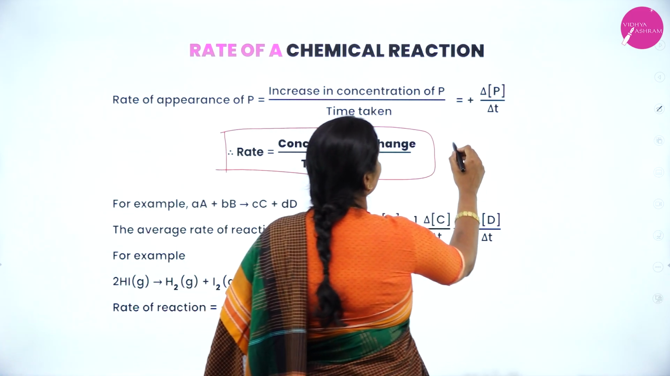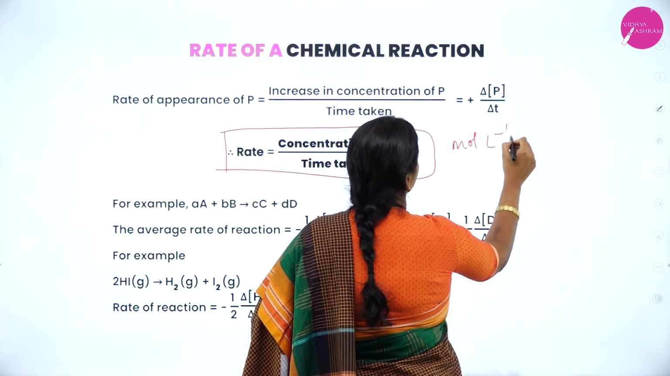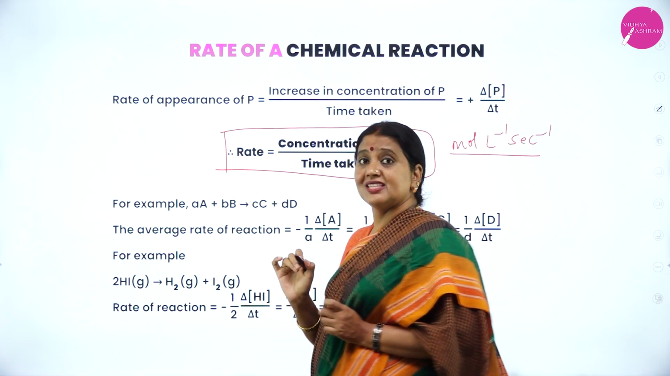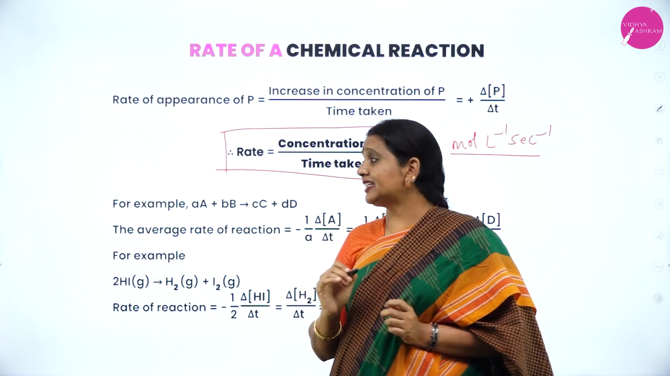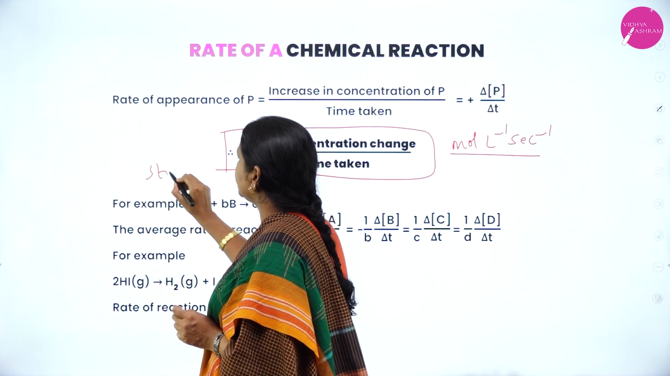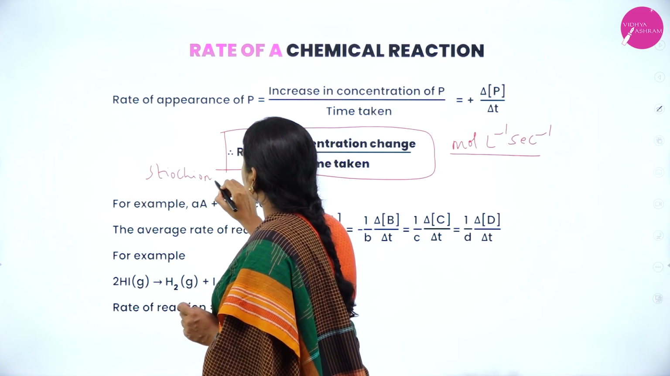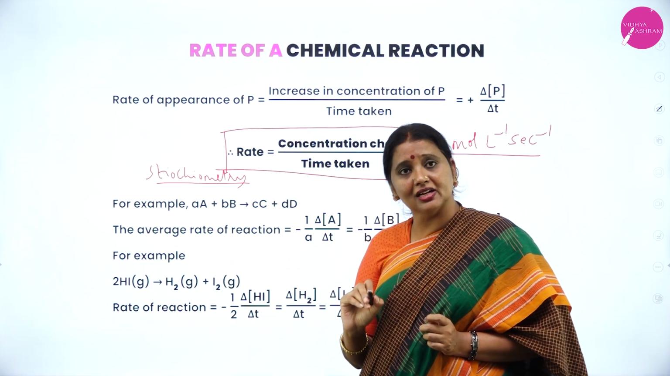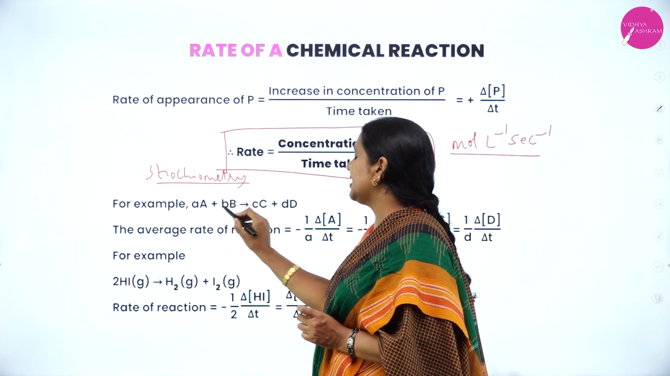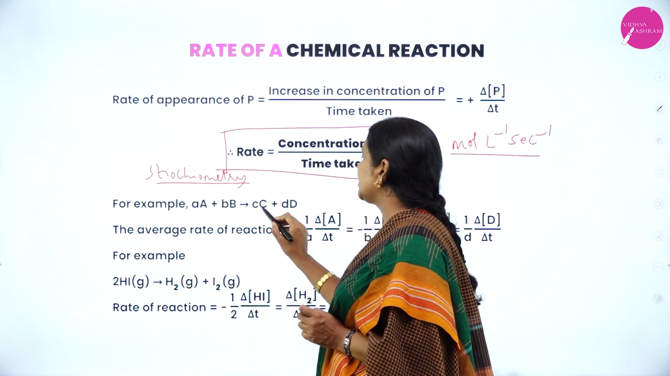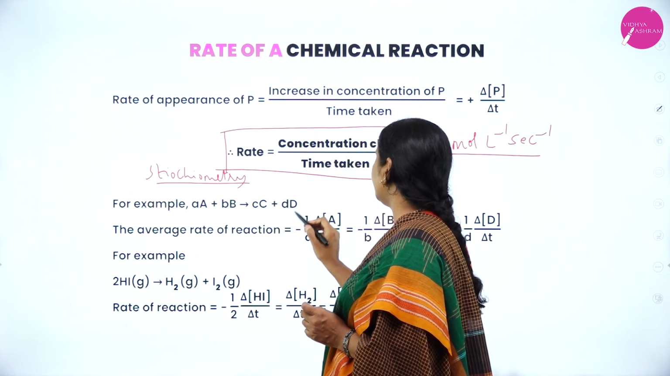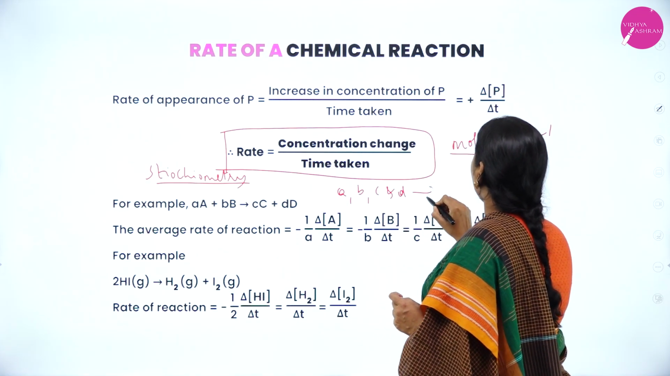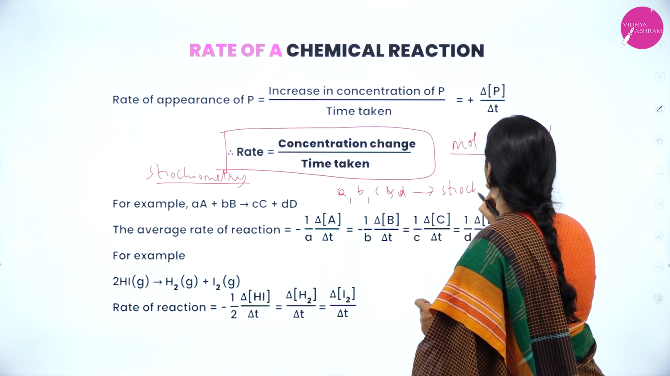And the unit of rate is mole per liter per second. Now, this rate of reaction is related with stoichiometry. The rate of reaction is always related with stoichiometry. Let us consider a general reaction of the type: a moles of A reacts with b moles of B, giving rise to c moles of C and d moles of D. Small a, b, c and d are called stoichiometric coefficients.